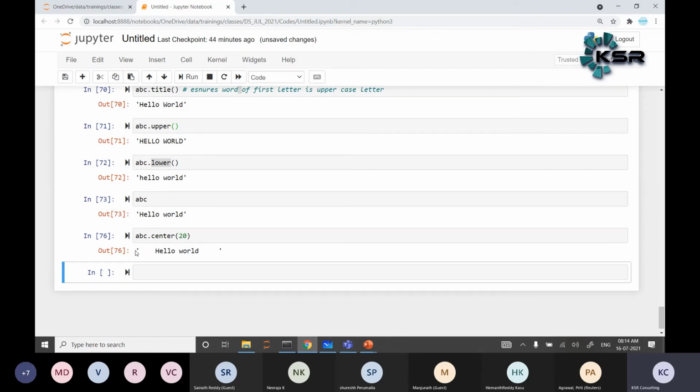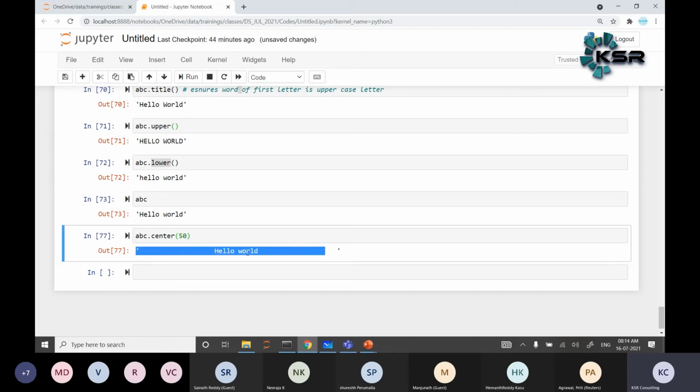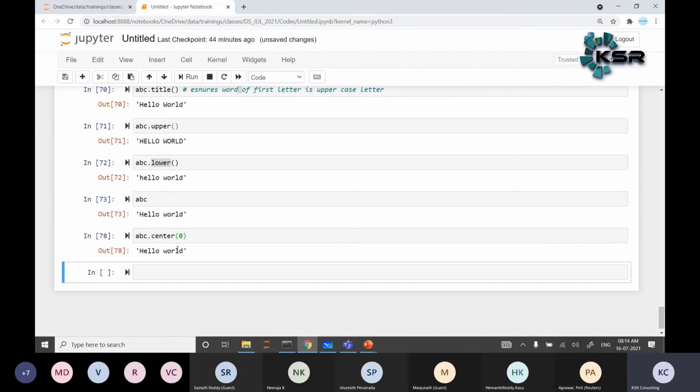If the total number of characters in the string is 20, and I write 50, then the string is centered within 50 characters. That is the meaning here. 0 does not make sense, and 10 does not make sense because hello world itself is more than 10.